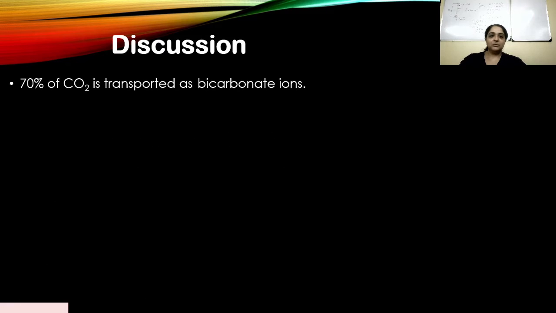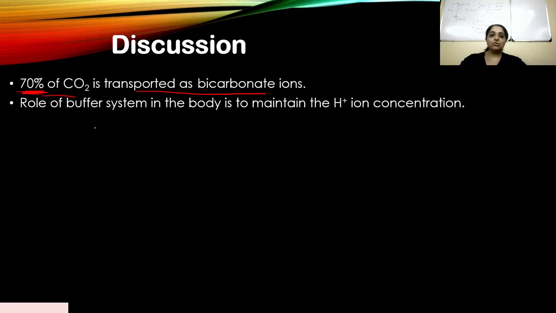Okay, we are aware of the fact that 70% of CO2 is transported as bicarbonate ions. So this is a majority part. 70% is a majority part of CO2 that is transported as bicarbonate ions. Now the role of the buffer system in the body is to maintain the H plus ion concentration.